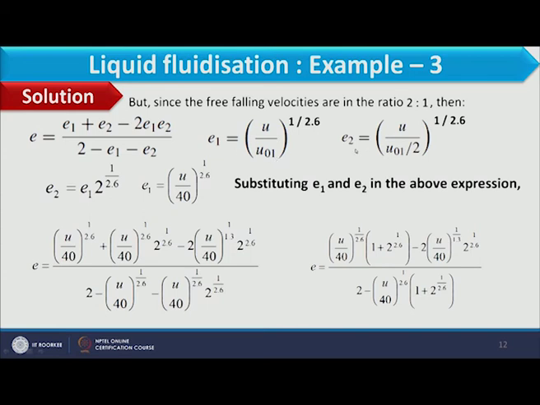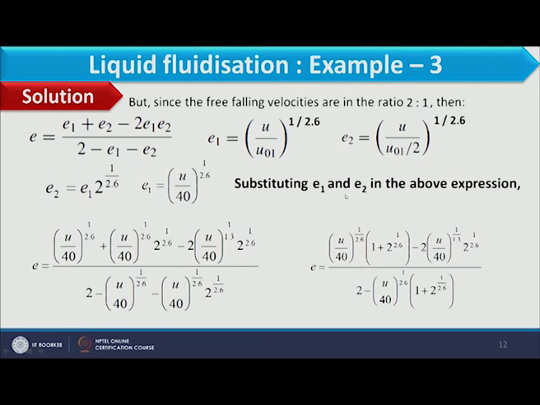Similarly for the second particle, E2 is (U by U naught 2) power 1 by 2.6, where U naught 2 is half. So we can have E2 in terms of E1: E2 equals E1 to the power 1 by 2.6 factor, and E1 is (U by 40) power 1 by 2.6.